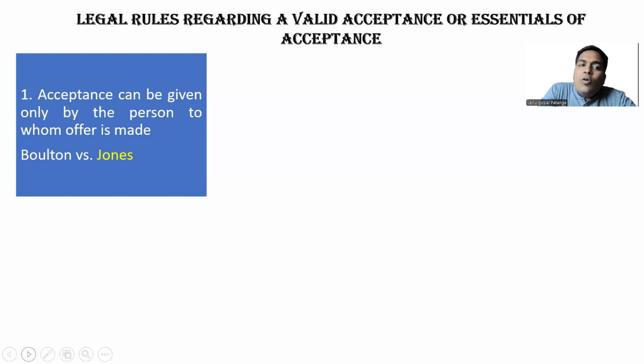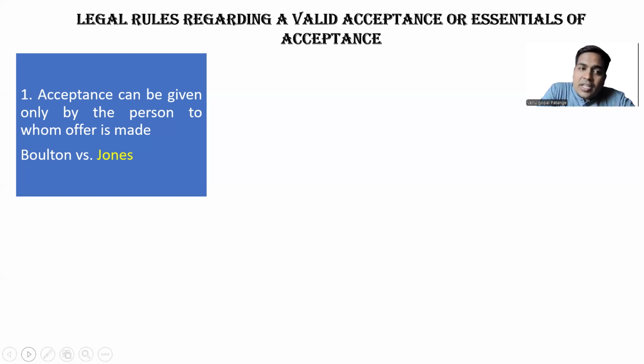So this is the Bolton versus Jones case law. A is Brocklehurst, B is Bolton, C is Jones. Jones is the creditor of Brocklehurst. Jones sent the order to Brocklehurst. Brocklehurst sold his business to Bolton. Jones' order, which was addressed to Brocklehurst, was received by Bolton, and he supplied the material to Jones, which is invalid.